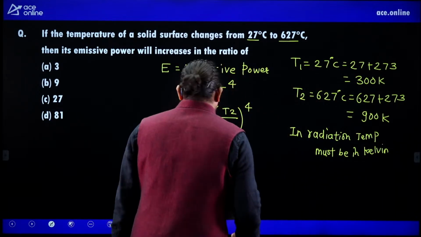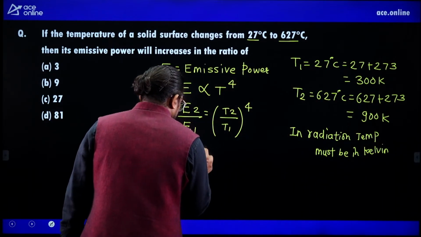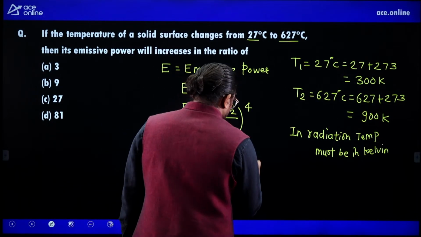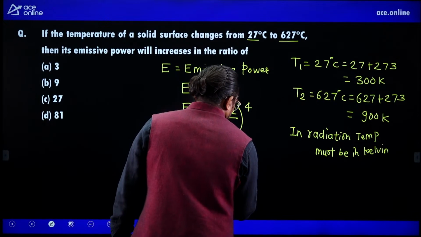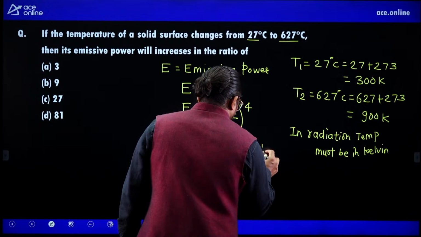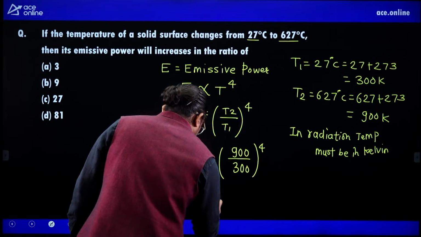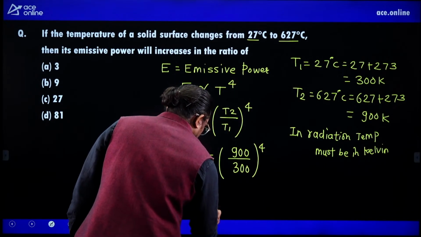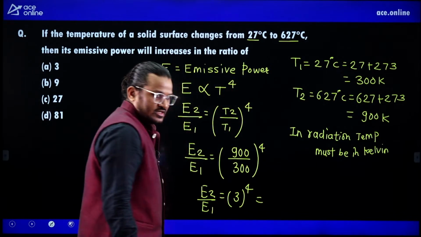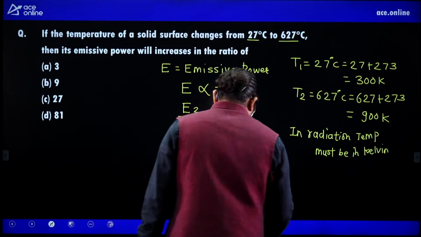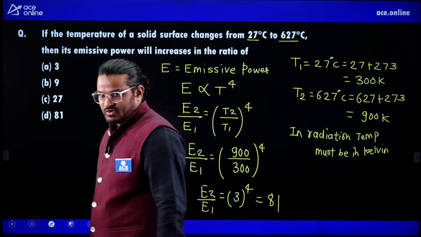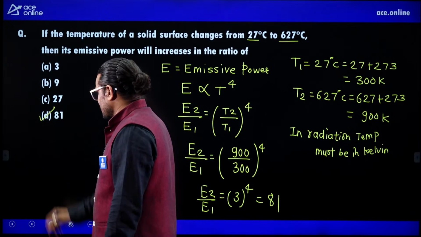So E2 by E1 is 900 by 300 raised to power 4, which is 3 raised to power 4. So this will be 81. So go for option D.